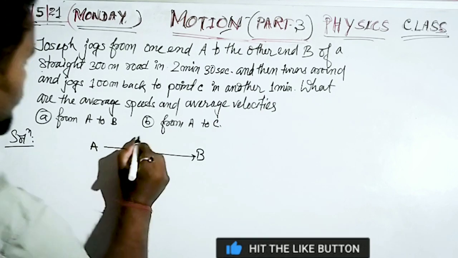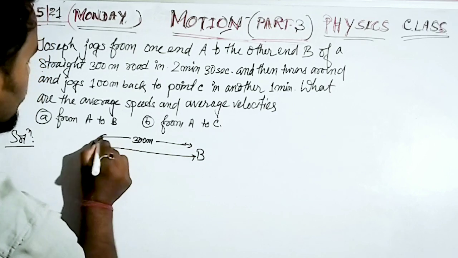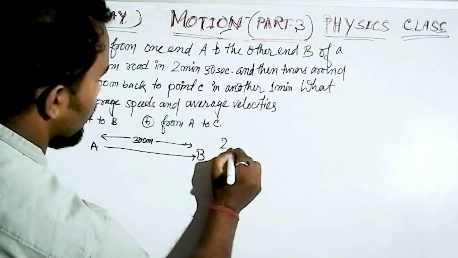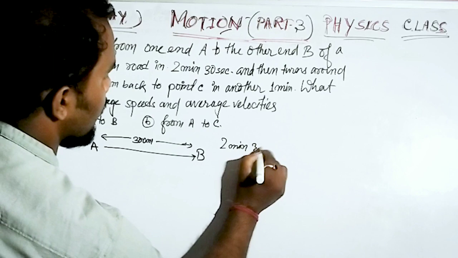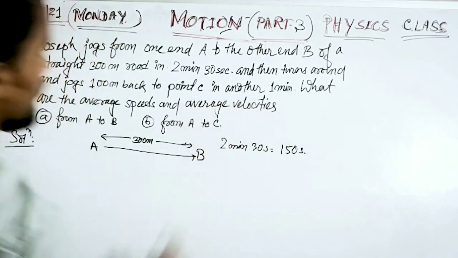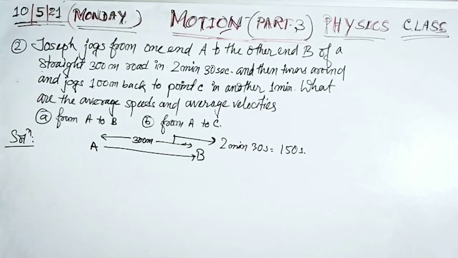That means the road length is 300 meter, covered in 2 minutes 30 seconds. If we convert 2 minutes 30 seconds, it will be 150 seconds. That means it covers this distance in 150 seconds, right?